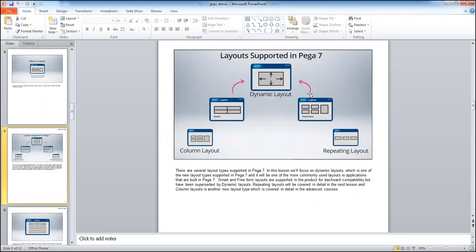So what types of layouts do we have in Pega? We have a dynamic layout. Dynamic layout means the system will automatically adjust the resolution. The power of the Pega tool here is that you create an application for desktop, but the same application will automatically work on mobile as well as laptop and all devices. How does the system automatically work on each and every device? Because of the dynamic layouts. The dynamic layouts use the latest CSS and HTML5 internally, and the system will automatically adjust the resolution of the application. I will show you that.